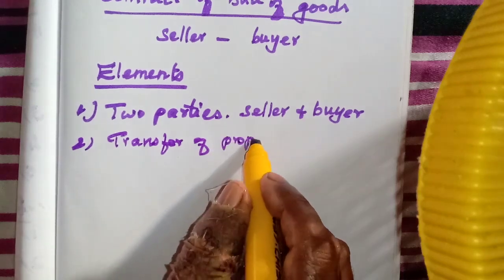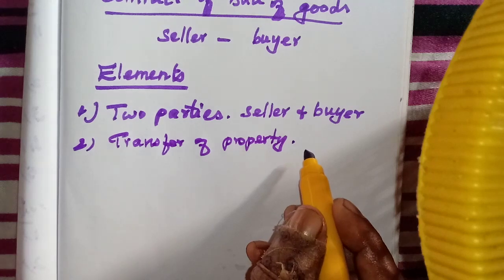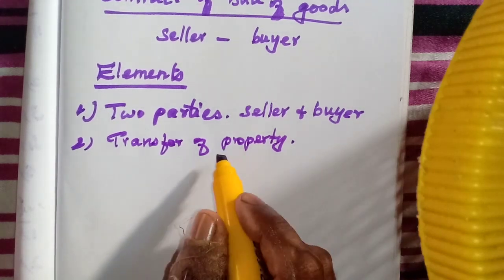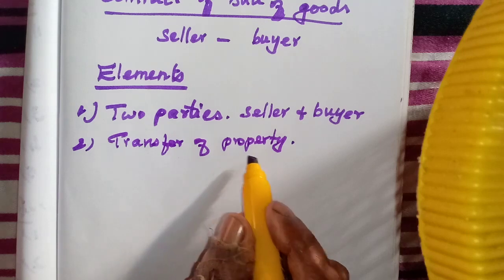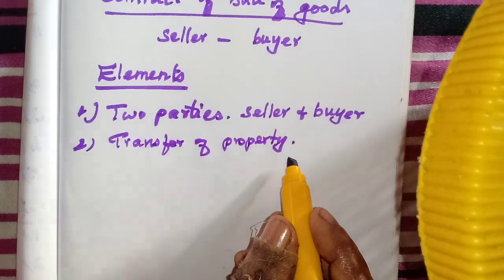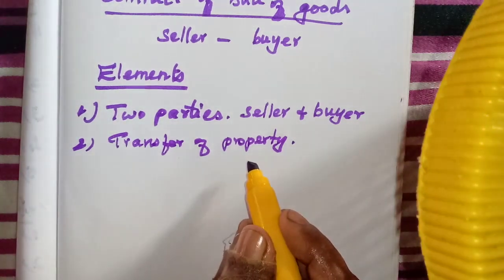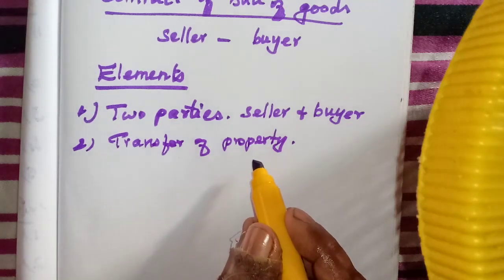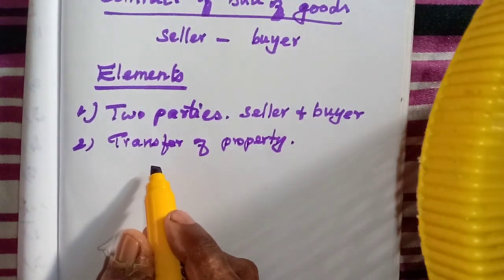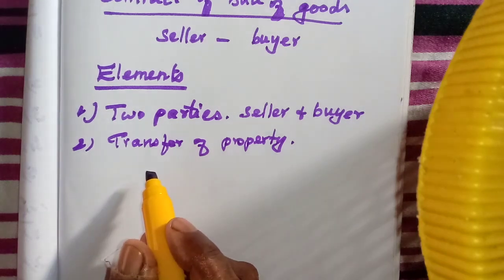So we know in the meaning itself we learned transfer of property. Here the seller agrees to transfer the title of goods, or the property in the goods, to the buyer, for getting an amount as price. Here we cannot say that transfer of ownership means that if a person possesses a good, that is a transfer of ownership.